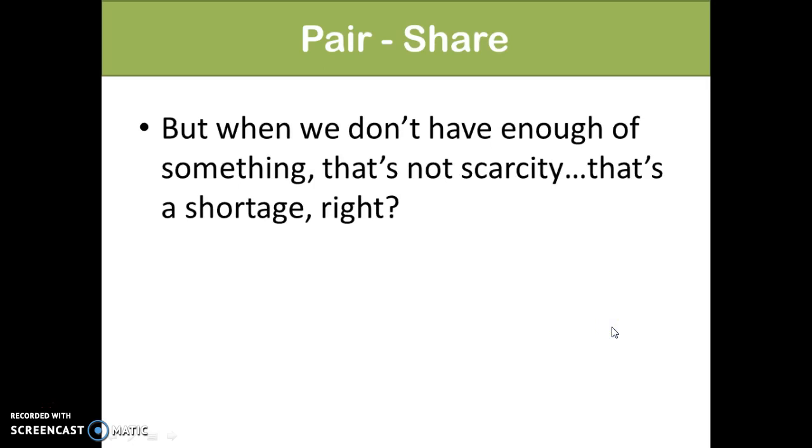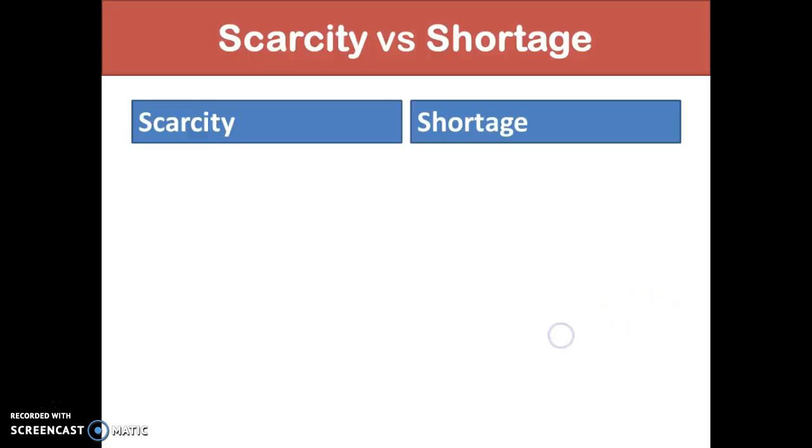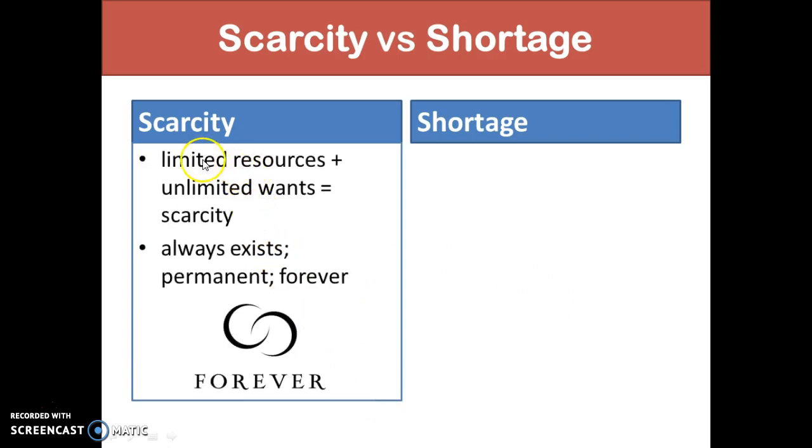But when we don't have enough of something, that's not scarcity, that's just a shortage, right? It's easy to use these words interchangeably, and so it's important to identify the difference between a scarcity and a shortage. A simple way to do that is with a table. Scarcity, as we've already said, is limited resources and unlimited wants. The thing is, it's permanent. It exists forever, and so I use that infinite symbol to show that it goes on forever.